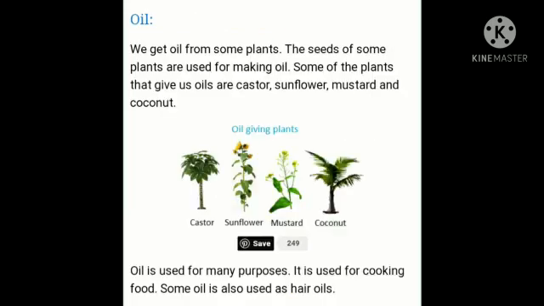Oil: we get oil from some plants. The seeds of some plants are used for making oil. Some of the plants that give us oils are castor, sunflower, mustard, and coconut. Oil is used for many purposes. It is used for cooking food. Some oil is also used as hair oil.